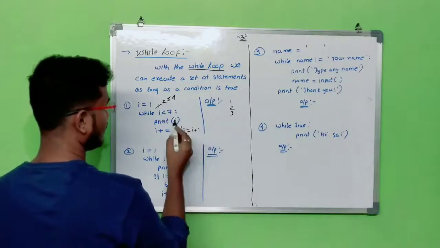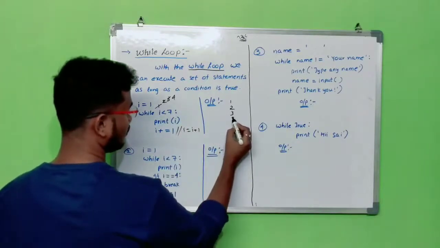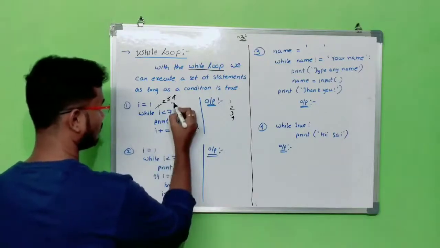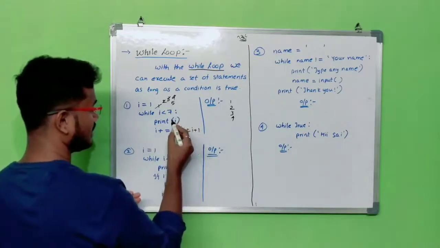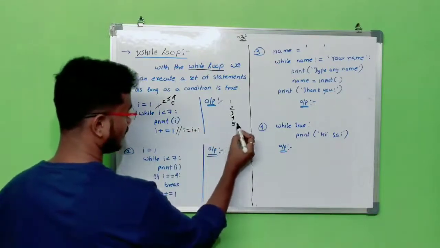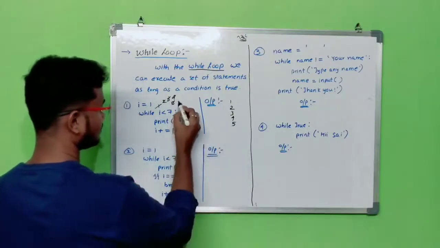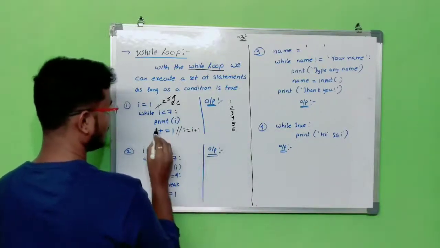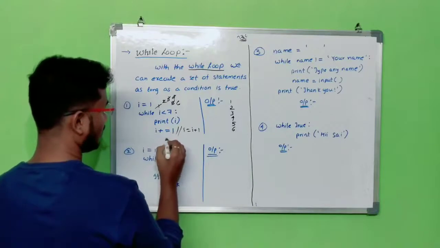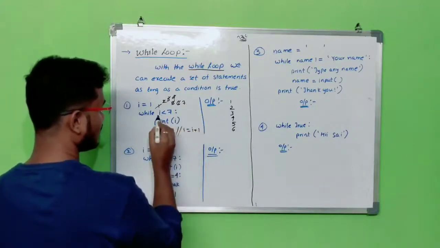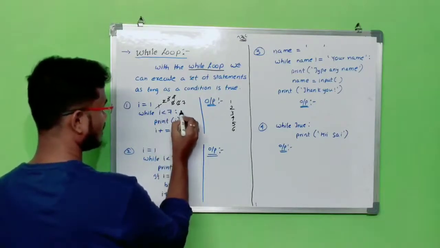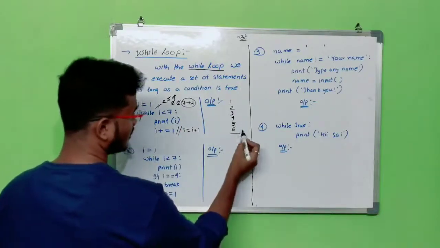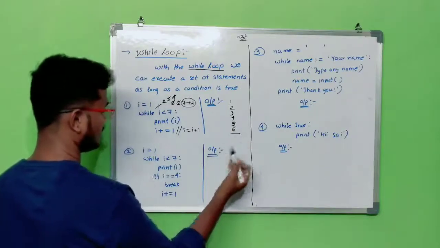4 is less than 7. Again this condition is true. Print 4. Again this I will be incremented to 5. 5 is less than 7. Again this print statement will execute here. 5. 5 will be updated to 6. 6 is less than 7. This condition is true. Again 6 will be printed here. Now this will be updated to 7. 7 is less than 7. This statement is false. So here the output is 1, 2, 3, 4, 5, 6.